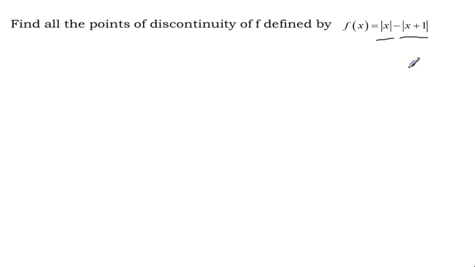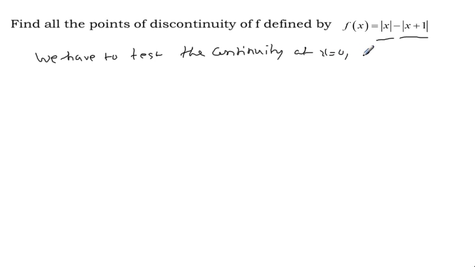Because of the two modulus functions, there are two origins, x equals 0 and x equals minus 1. So we have to test the continuity at x equals 0 and x equals minus 1.